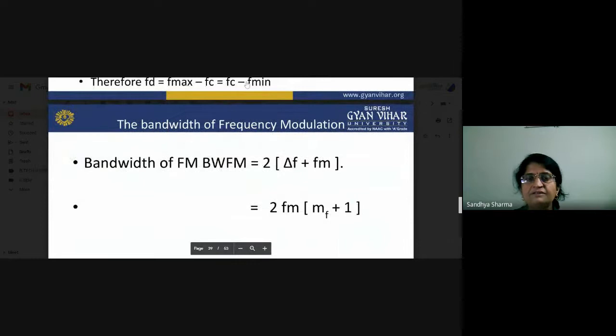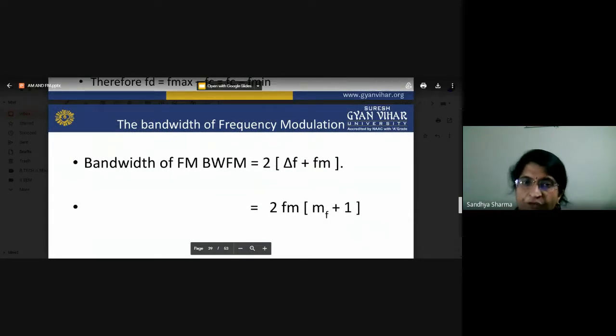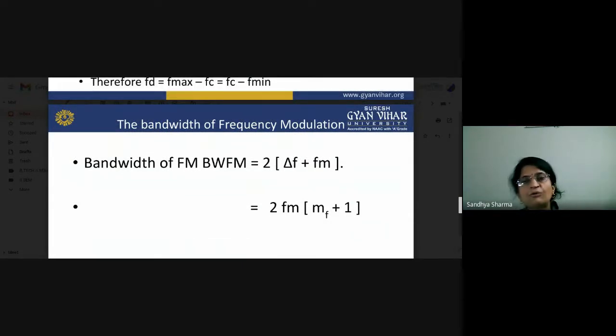This is the bandwidth. So now you can calculate the bandwidth of your FM signal. You have to know the frequency deviation, del f, plus Fm. Fm is the modulating frequency and del f is the deviation: how much your frequency will deviate from its center value. That particular point is called the deviation.